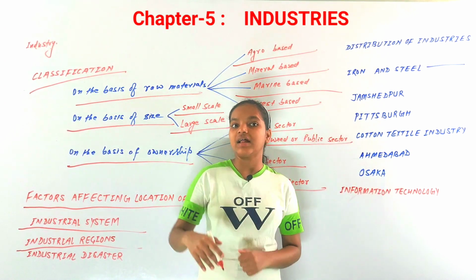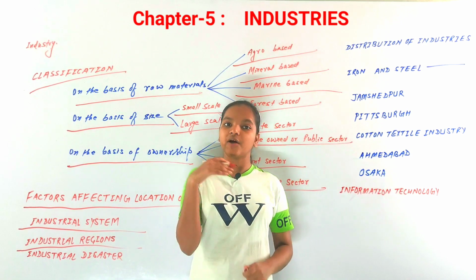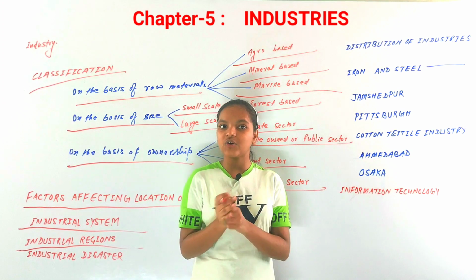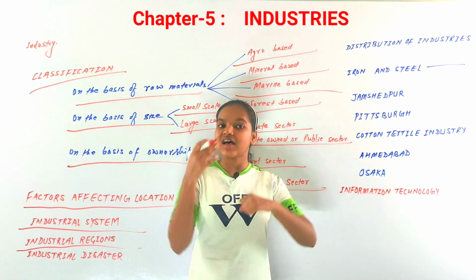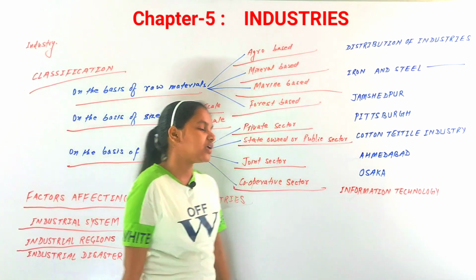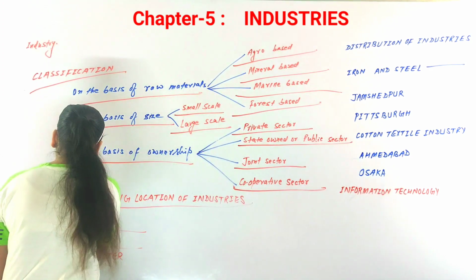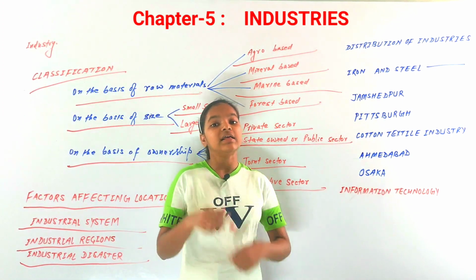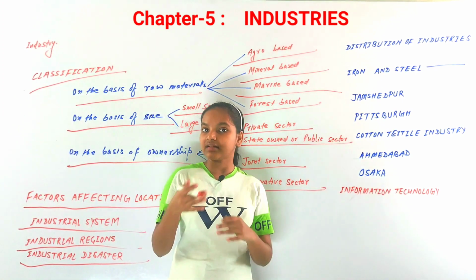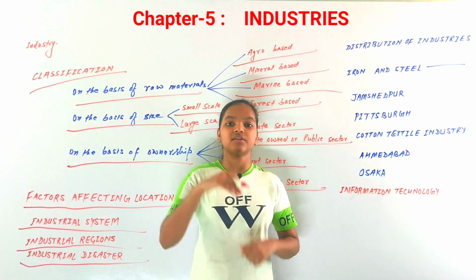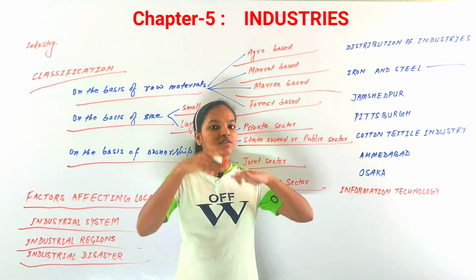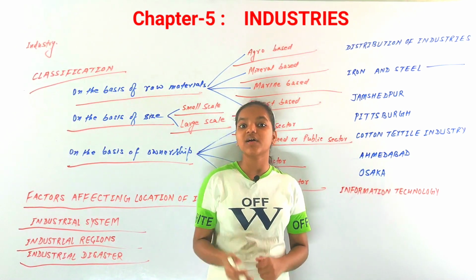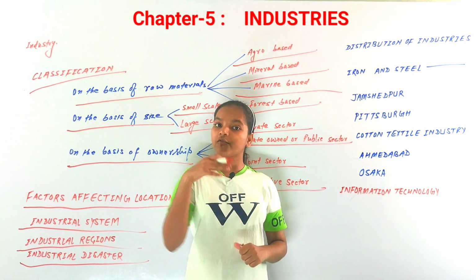Now we have looked at the benefits of industries, we have looked at the classification of industries, but one point is to be noted, there can be disasters as well. So the next topic is related to it, that is industrial disasters. Industrial disasters means the accidents that have occurred due to irresponsibility or the failure of technology. You know that there can be technical failure as well as irresponsibility of the people.